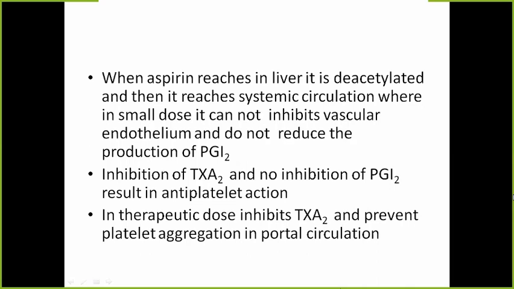Is it clear to you how antiplatelet action occurs with aspirin? Is it clear? Yes, ma'am. Just explain it in your words.